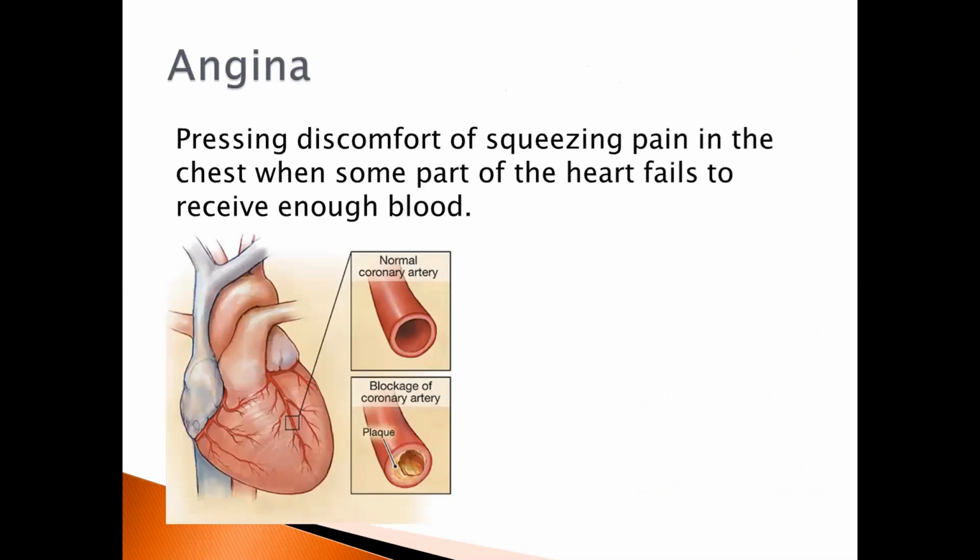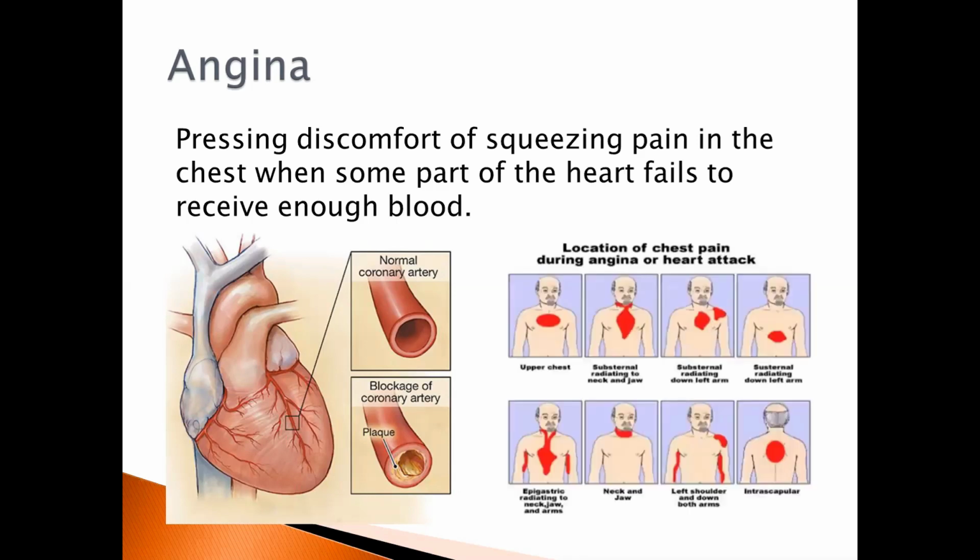Angina. Angina occurs as a pressing discomfort of squeezing pain in the chest when some part of the heart fails to receive enough blood. Such condition is due to the obstruction of blood flow because of narrowed or blocked atherosclerotic coronary veins. Angina can sometimes be felt in the shoulders, arms, neck, or jaws. It may be caused by physical exertion, heavy meals, alcohol consumption, cigarette smoking, emotional stress, and even extra heat or cold.